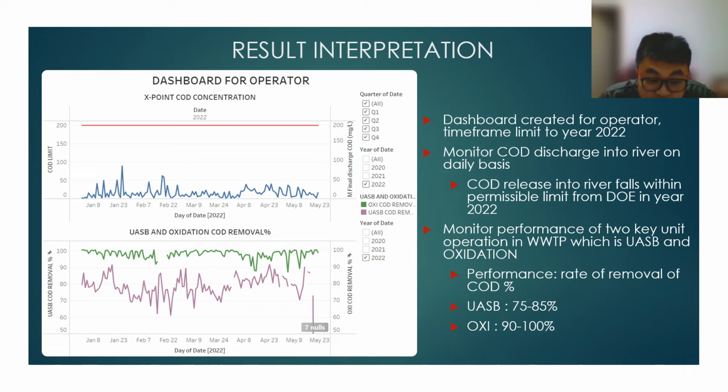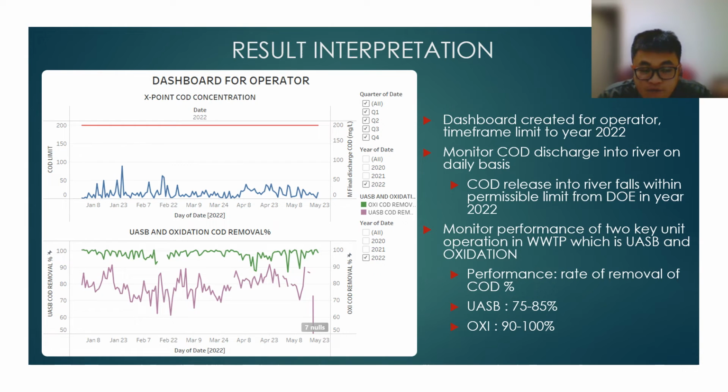The first graph that we see is the X point COD concentration. X point is the final discharge point for the wastewater treatment plant, and the COD is the contaminant level in the water discharge. So from this graph, we observe that there is a slightly higher spike reading in the COD, which is 84 mg per liter of water discharged into the river on 25th of January 2022.